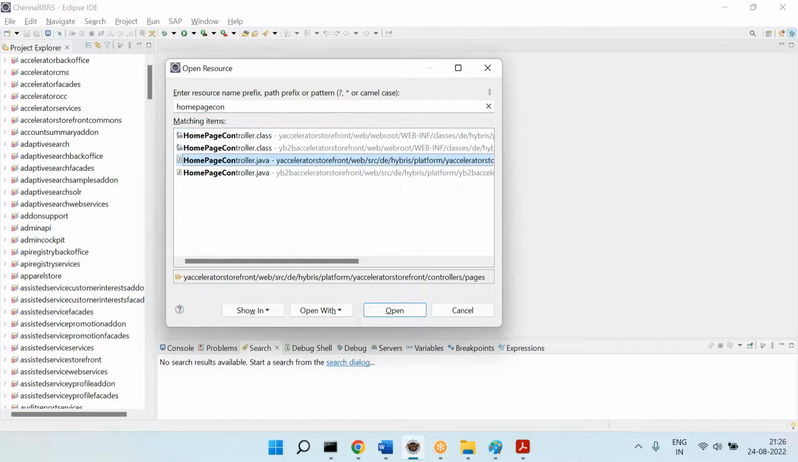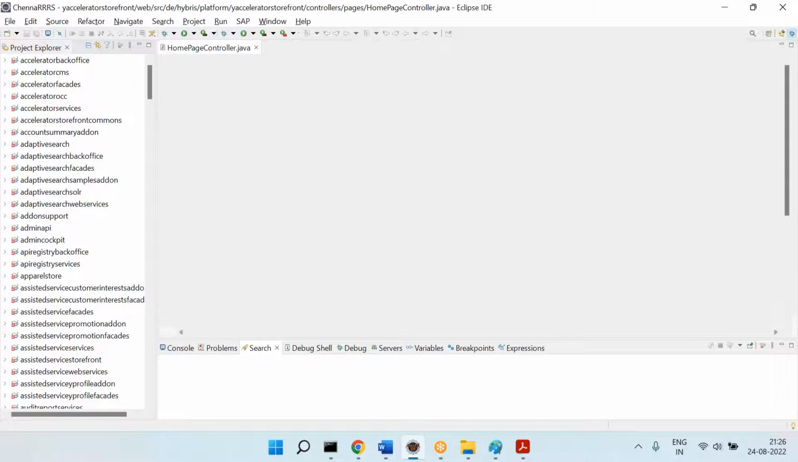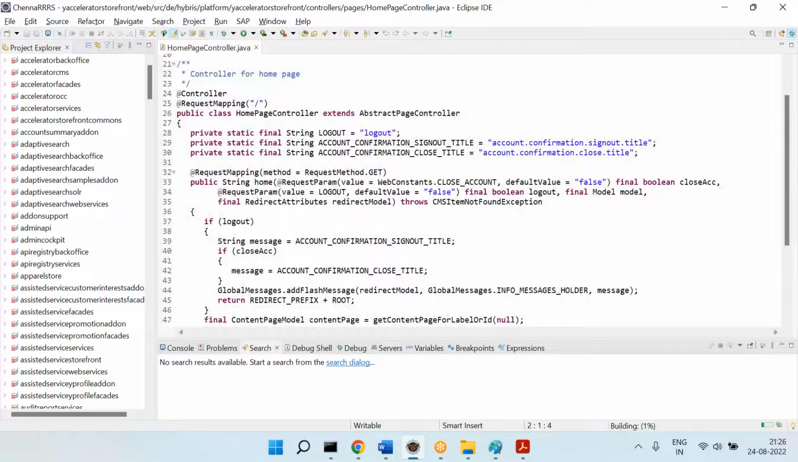HomepageController.java. Can you see HomepageController.java is there 2 times? Why is it there 2 times? One is for the B2C side, one is for the B2B side. Now this is the controller called when you hit the URL. Now you can ask a question: what is the guarantee that this is the controller called?